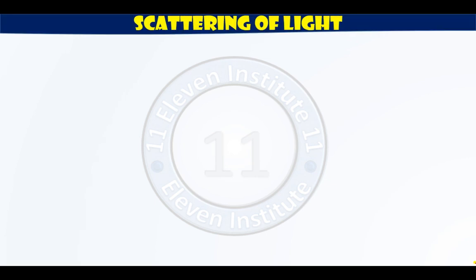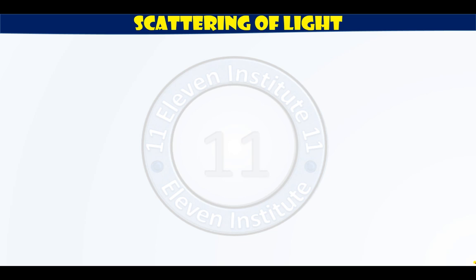In the previous video lectures, we have seen about atmospheric refraction and several phenomena like twinkling of stars, the early sunrise and delayed sunset occurring due to the effect of atmospheric refraction. In today's video lecture, we are going to study about a new topic, that is scattering of light.